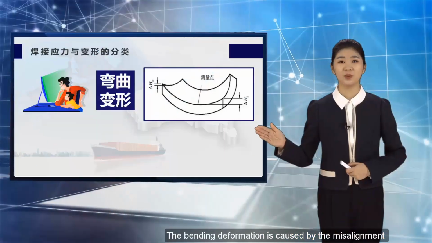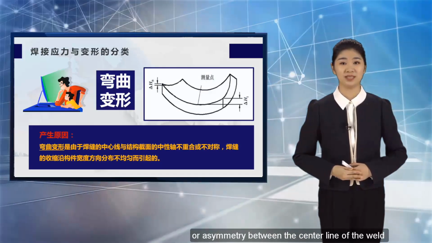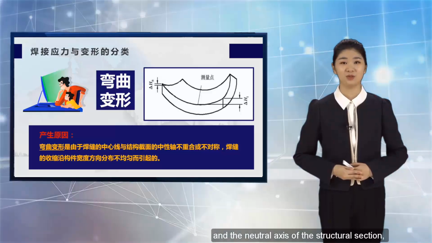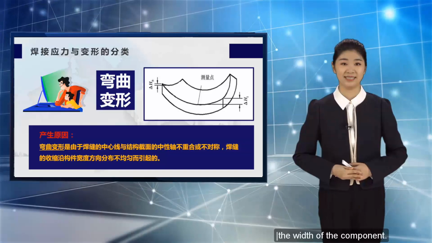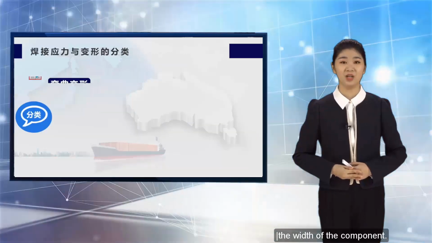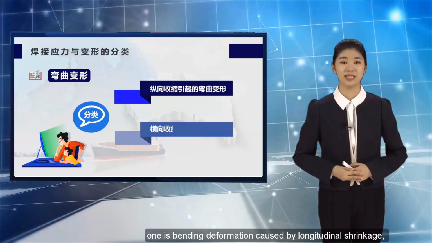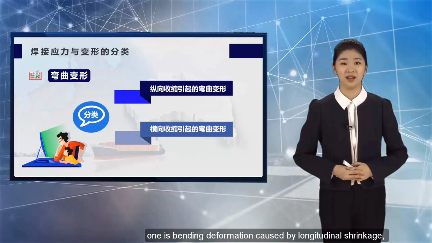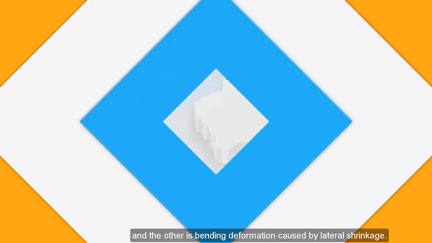3. Bending deformation. The bending deformation is caused by the misalignment or asymmetry between the center line of the weld and the neutral axis of the structural section, and the shrinkage of the weld is unevenly distributed along the width of the component. There are two types of bending deformation: one is bending deformation caused by longitudinal shrinkage, and the other is bending deformation caused by lateral shrinkage.